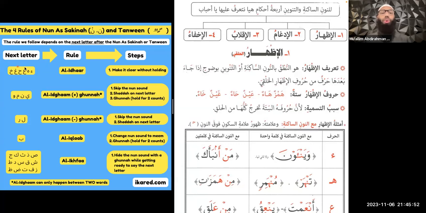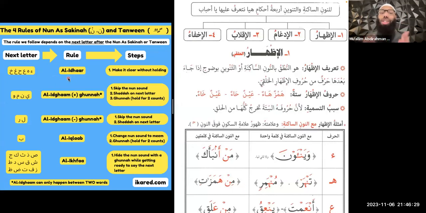Now, we're going to have a rule depending on what comes after that Nun As-Sakinah or Tanween. So again, almost all the time when we have a Nun As-Sakinah or Tanween, we're going to have a rule that we follow. That rule depends on the next letter after the Nun As-Sakinah or Tanween. Now, if the next letter is one of these letters, Hamza, Ha, Ain, Ha, Ghain, Kha, which are all the letters that come from the throat, then the rule that we're going to follow is called Al-Idhar.